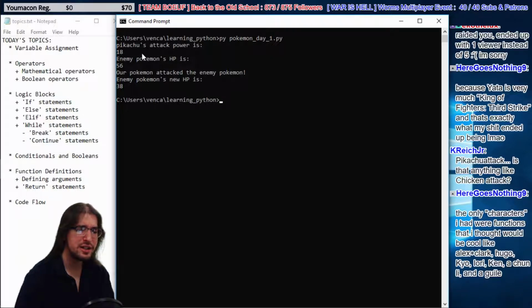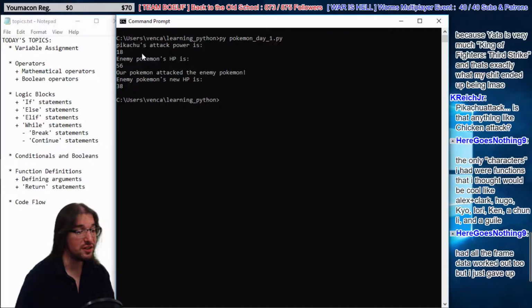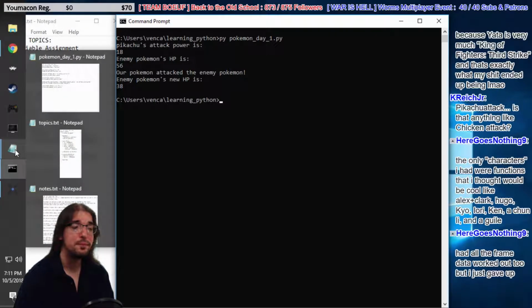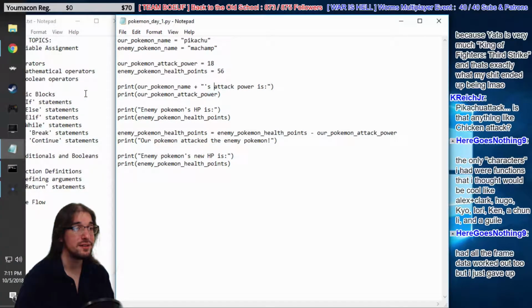Here goes says that the only characters I had were functions that I thought would be cool, like Alex plus Clark. I thought you said Clark was Alex. Hugo, Kyo, Iori, Ken, a Chun-Li, and a Guile. What defines a Chun-Li? Here goes says, I had all the frame data worked out too, but I just gave up, huh? You quitter, Here goes. Come on, dude. I never quit a project ever. I've never quit a project. No, I quit it all the time, dude. It's harder than you would think.